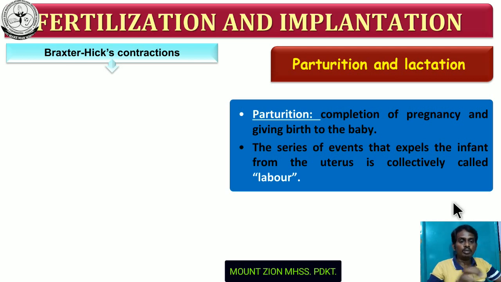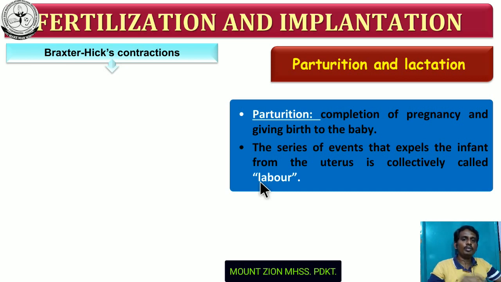So there are two important processes you have to understand in this part. One is parturition, another one is labor. Parturition means completion of pregnancy and delivery of the fetus. Labor means the events that help the delivery of the fetus. These events collectively are called labor. So there are two processes you have to understand for a 2 mark question.